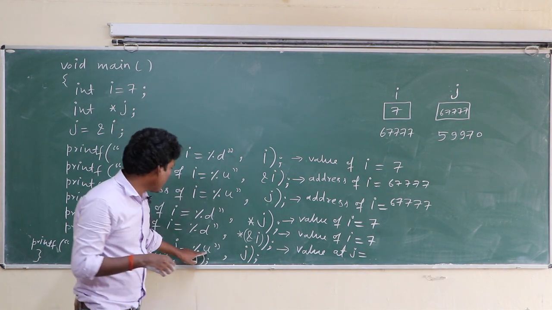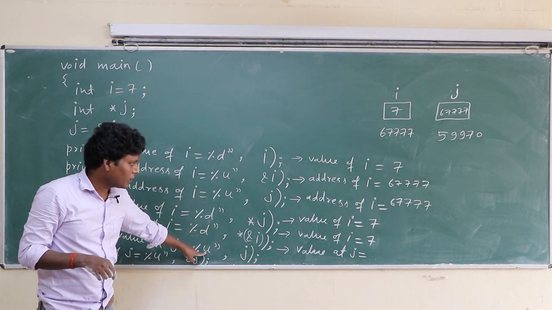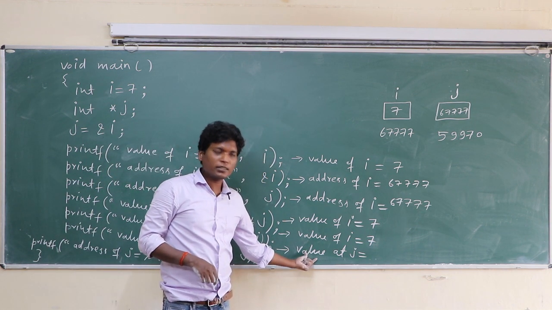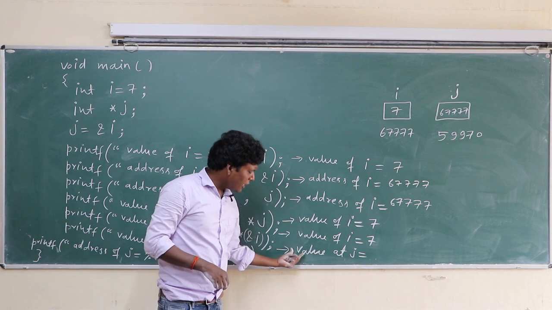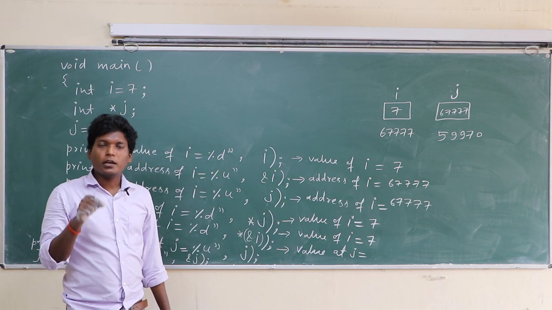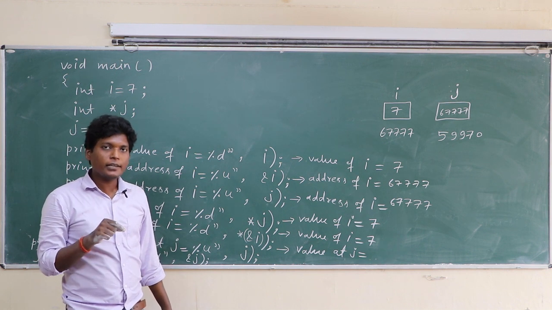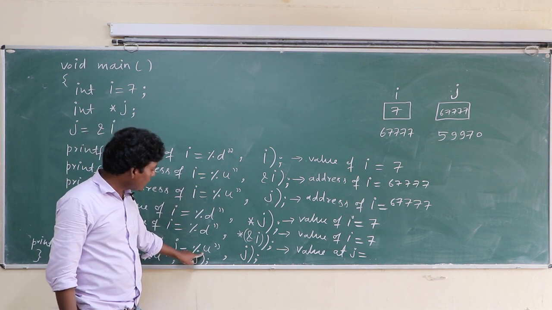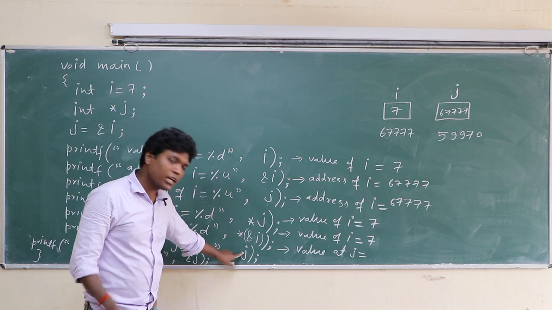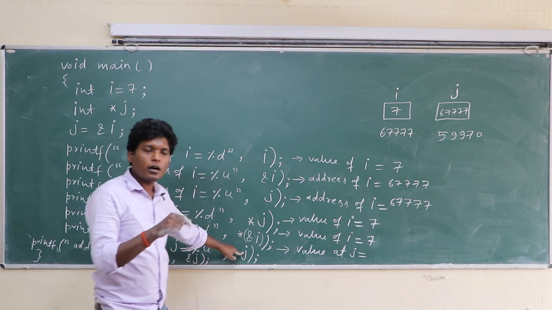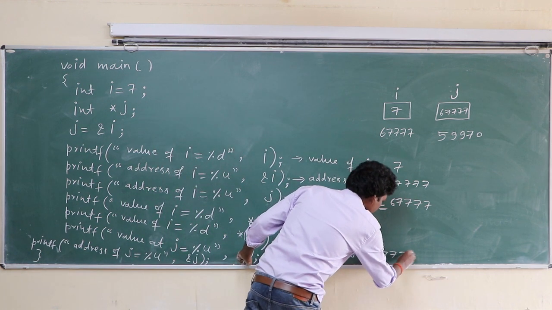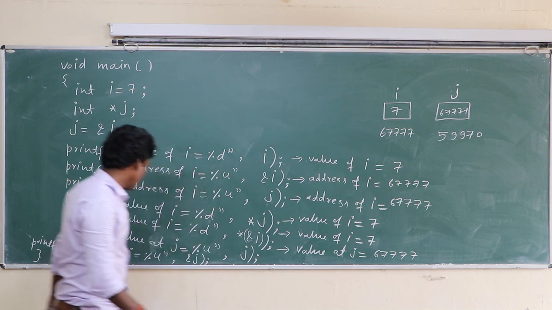That's why we apply here %u. It doesn't matter what value is written here. It doesn't matter. This is basically a statement. It may be anything here. So value at j is basically address of I. That's why we apply here %u. So %u prints j, and j has the address of I. So that is here 67777. Okay.